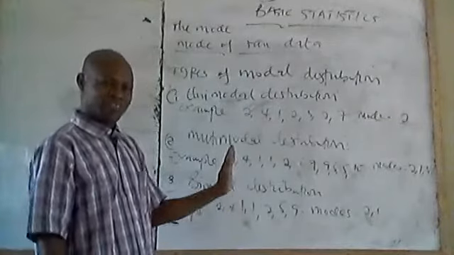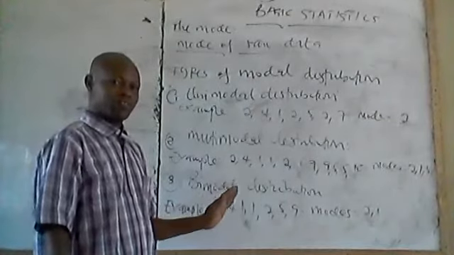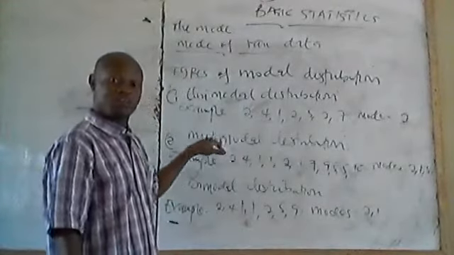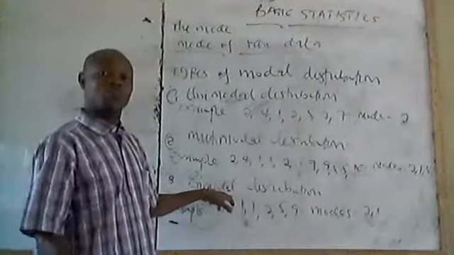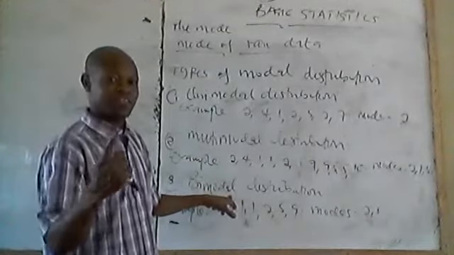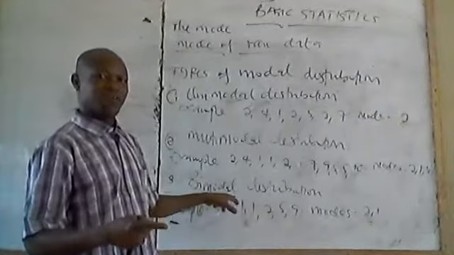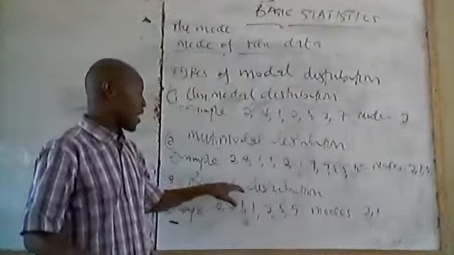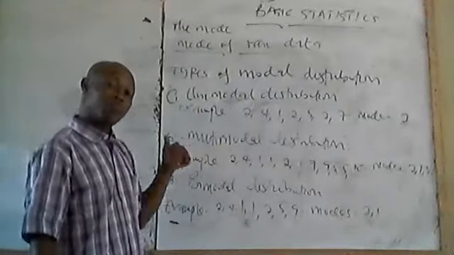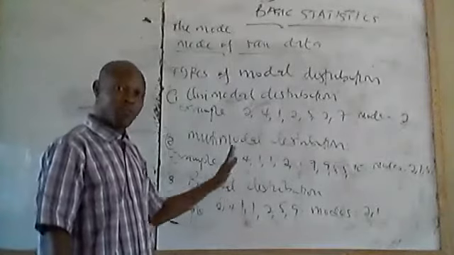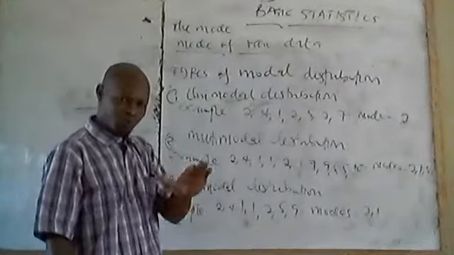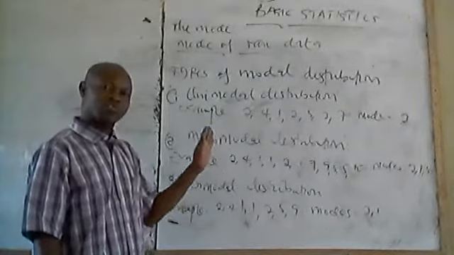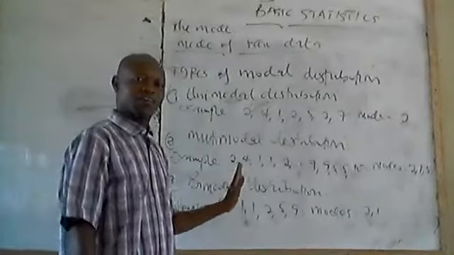So if you're given questions, look at the definition very well. If I bring a question like this and multimodal is given as an option, it is correct, but bimodal is more correct because there are exactly 2 modes. Some answers are more correct than others. If I bring the question like this, where we have 2 modes, and I don't bring bimodal, then the answer will be multimodal. But if I bring both of them, even though it can be multimodal, since there are exactly 2 modes in that distribution, bimodal fits more than the multimodal. So take note of the types of modal distributions and their examples.